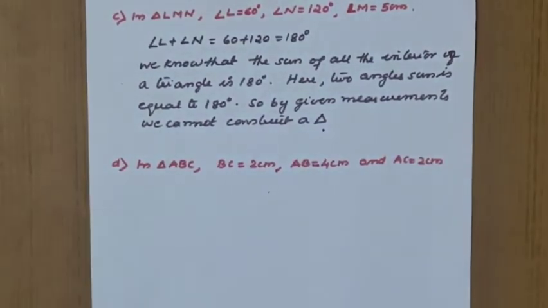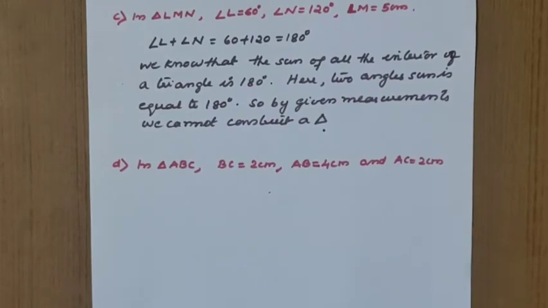So when angles are given, you should cross check whether the sum is equal to 180 degrees. When the three angles add up to 180 degrees, then only can we construct the triangle, otherwise we cannot.